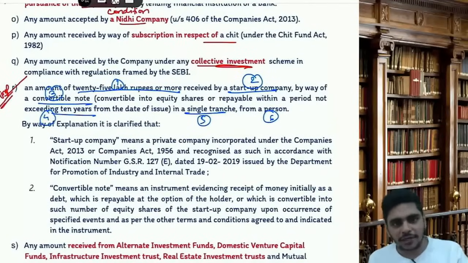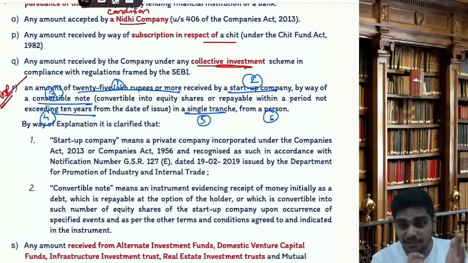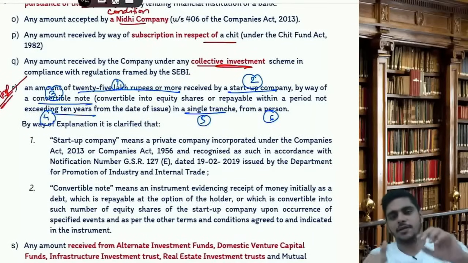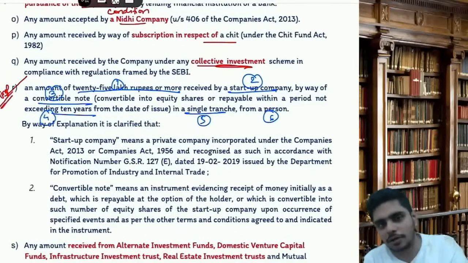An amount of 25 lakh rupees or more received by a startup company, that is minimum 25 lakh rupees or more. Number 2, by a startup company by way of convertible note. Convertible means it is converted into equity shares or repayable within a period not exceeding 10 years, maximum 10 years, in a single tranche, from a person, from an individual. 6 points are there. If all 6 conditions are complied, it is not a deposit.